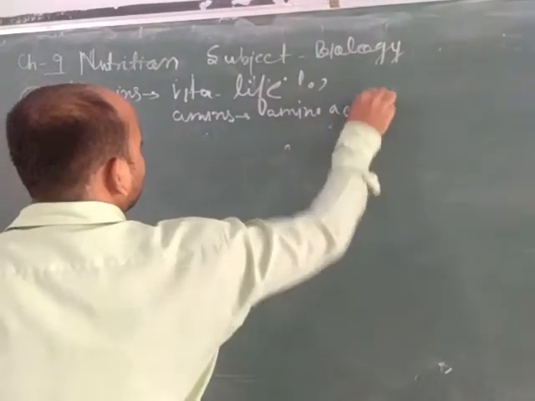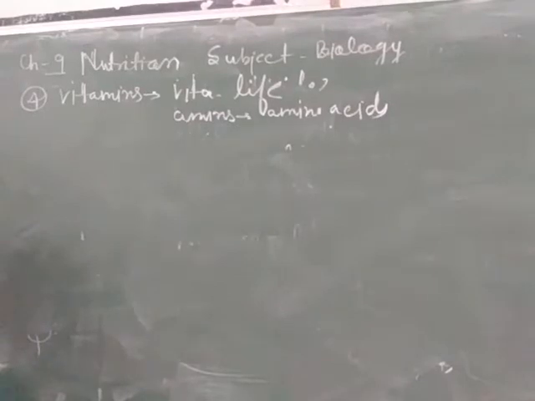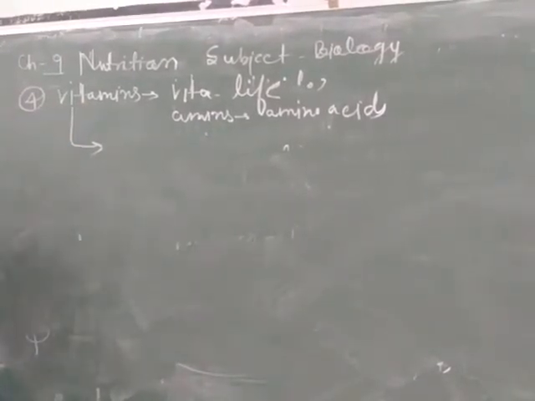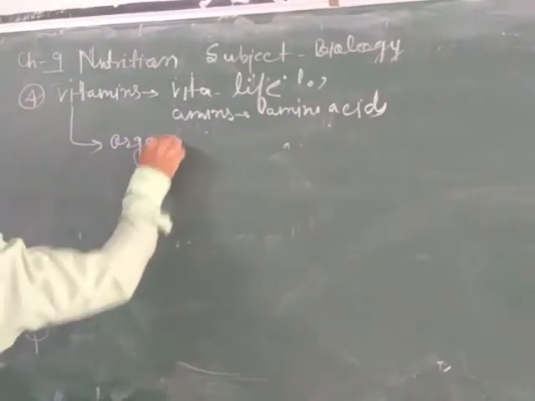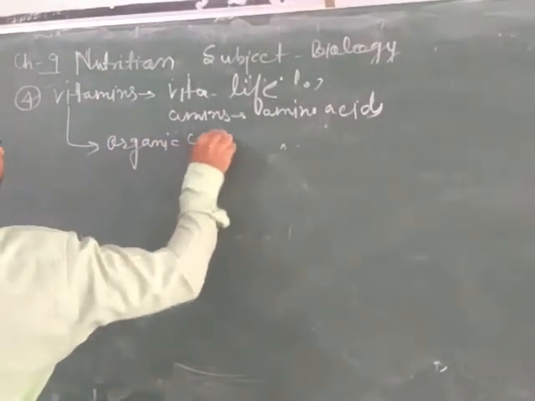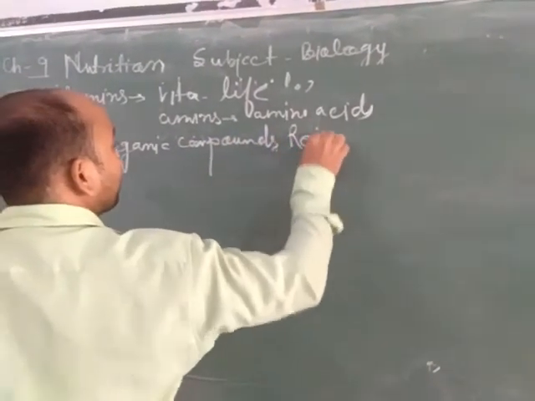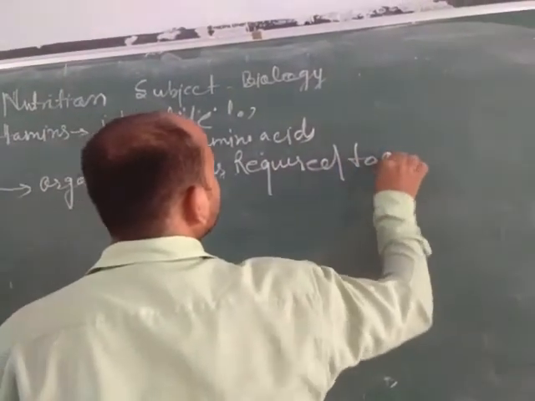Those important compounds that are responsible for carrying out our body activities are called vitamins. These are organic compounds required by our body.